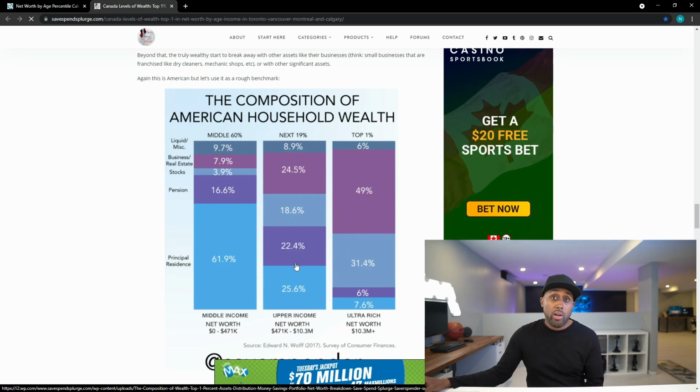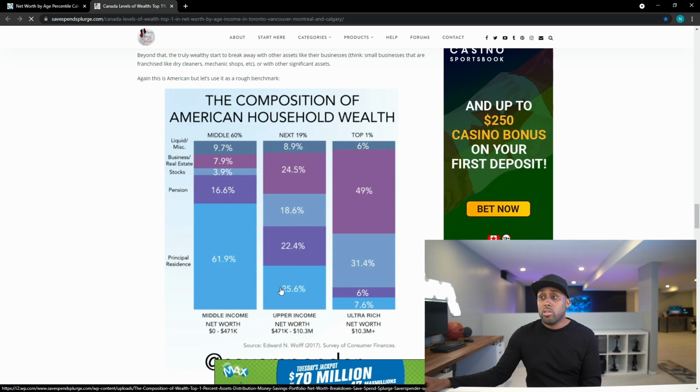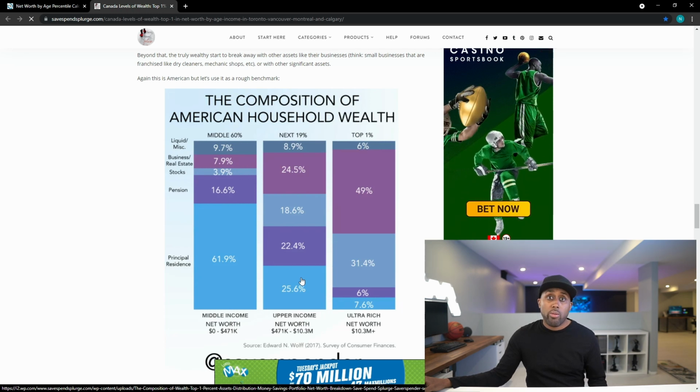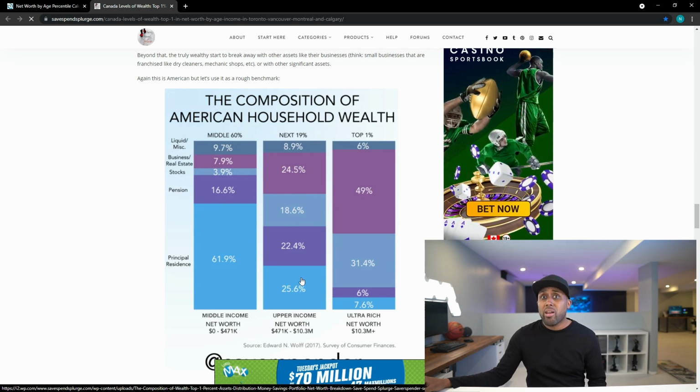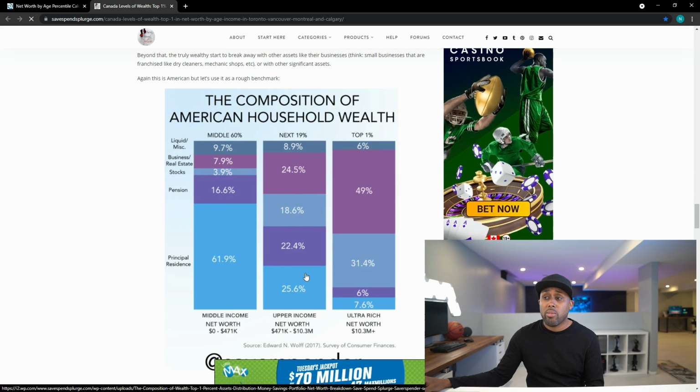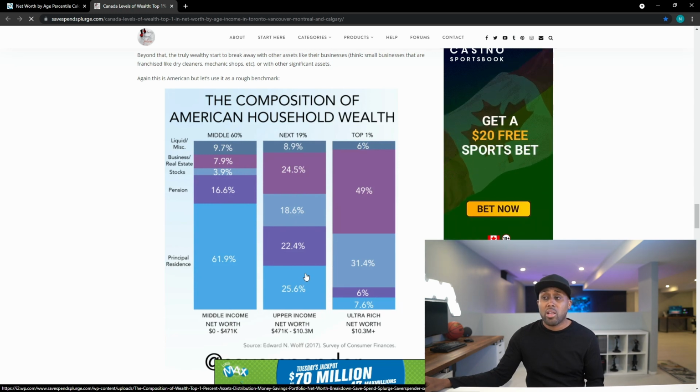The other part I wanted to mention is, it's okay if 25% of your net worth is in a principal residence. If that principal residence is paid off, you really have nothing to worry about if markets are crashing up and down, right? You still have an asset that you don't need to liquidate to live and do what you've got to do.